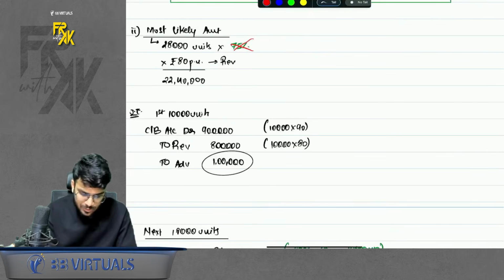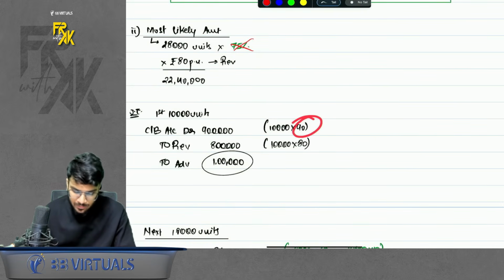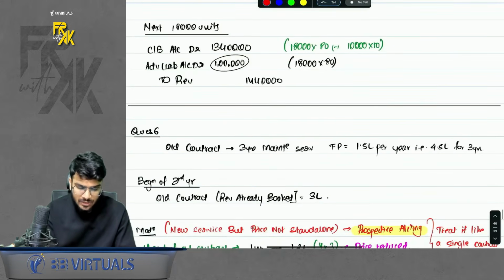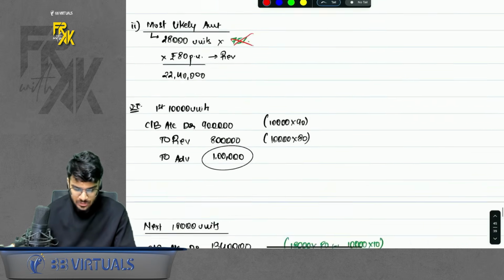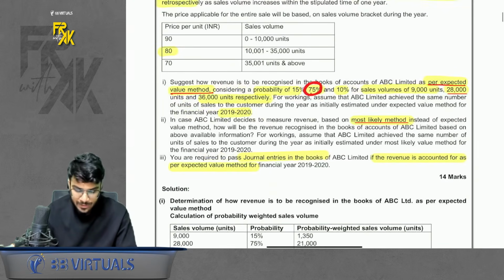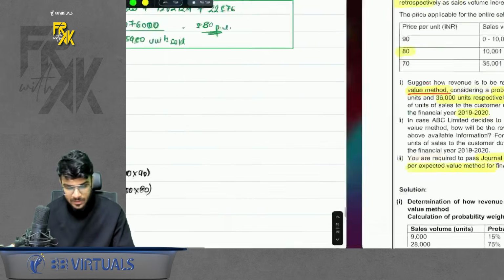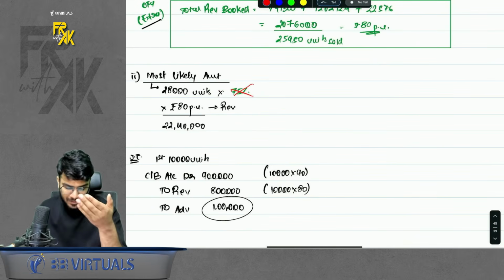Okay. So here also for the first 10,000 units, we will charge as per 90. Balance you will book like advance. And for the next 18,000, you will charge only as per 80 and refund also the excess on the first lot. Okay. And book the revenue. Balance you will adjust from advance. Okay. So this. And third part, they were asking the entries. Entries are already discussed for both the parts. So again, a very good question. Please practice that question as well.